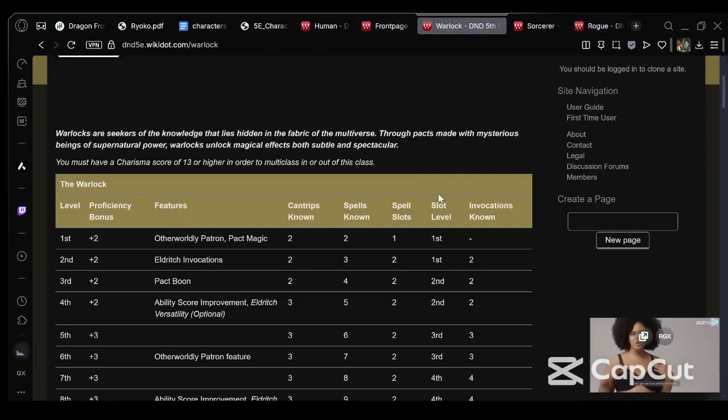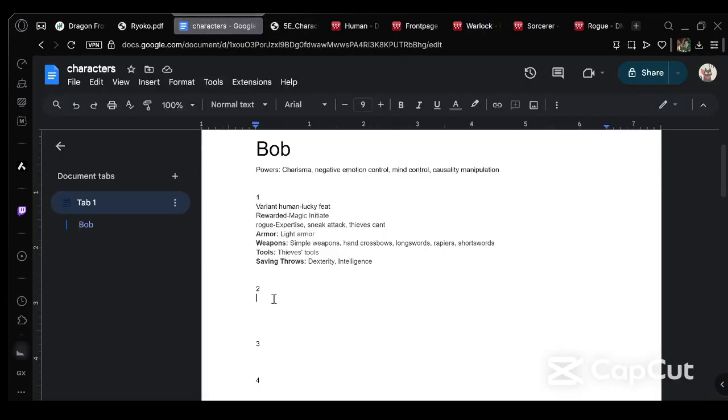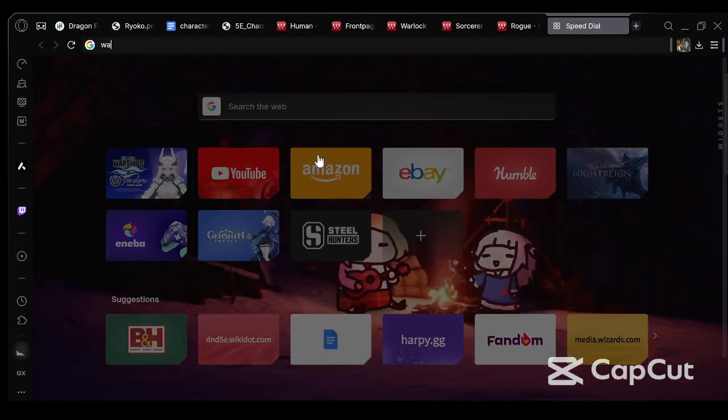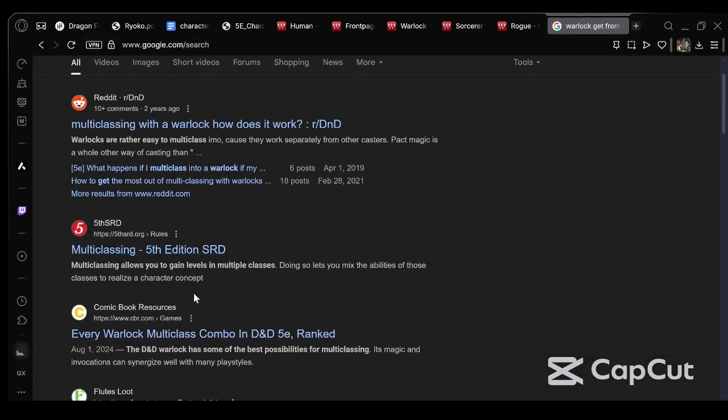So, I say what we're gonna do is we're gonna go ahead and take a level into Warlock. What does that level into Warlock get us? Well, let's pull up a Warlock table. Multi-class, because when you multi-class into a class, you do get some things.